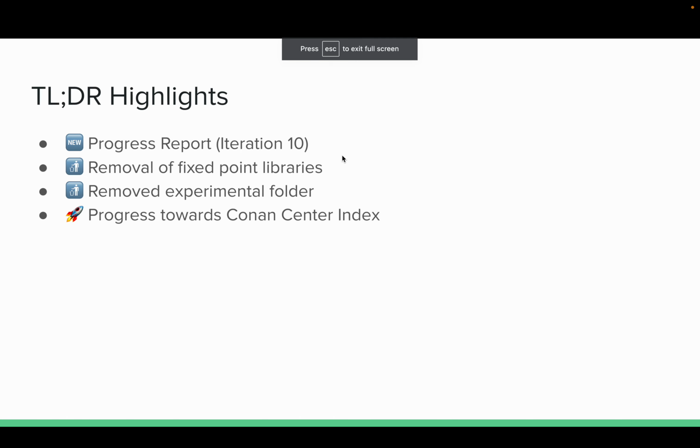So, removal of fixed point libraries. Anything that had to do with percent, like how percent was removed from the code base, anything having to do with it is pretty much removed. It's being replaced with floating point operations and functions for that. But even then, I'm finding some particular bugs, and it's also making me think about the behavior of what we're doing. For example, if you pass a float and a double and another float into a function that takes three of these separate floating point types, which one should you default to?